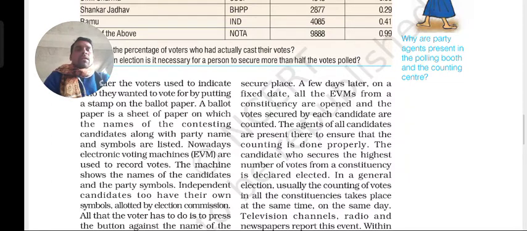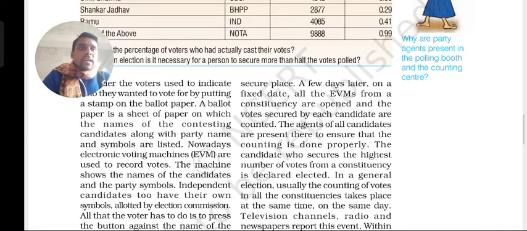So, as we already know, one who gets more than everybody else, even by a single vote, is elected as the leader of that particular constituency.